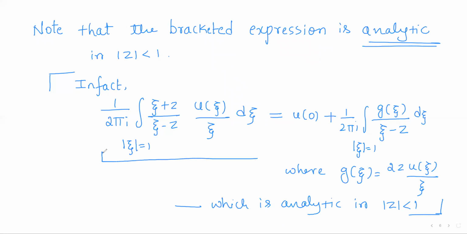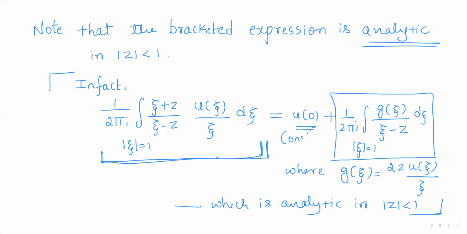In fact, we expressed the term inside the bracket as u of 0 plus this function. Here u of 0 is a constant, and it is analytic everywhere, and for this function we use a lemma.